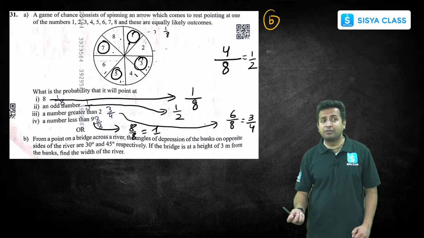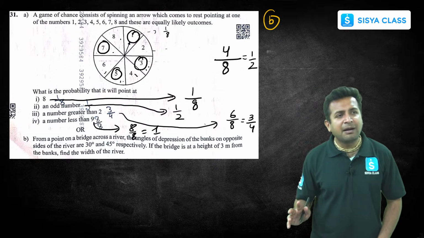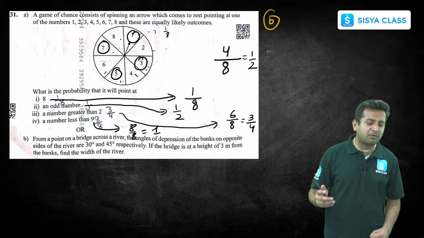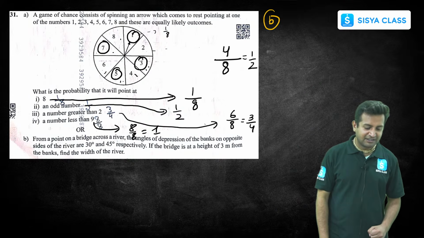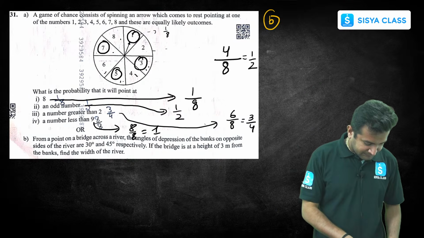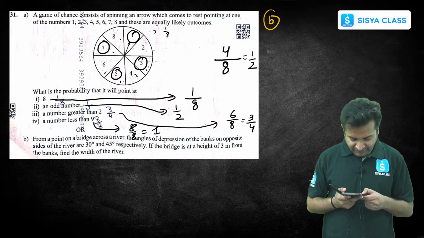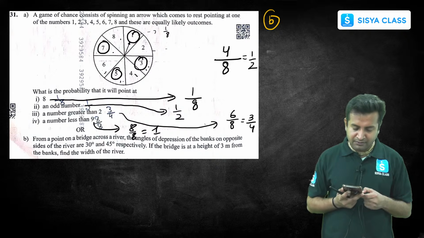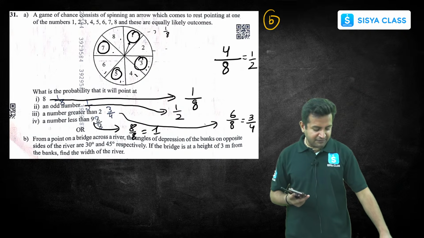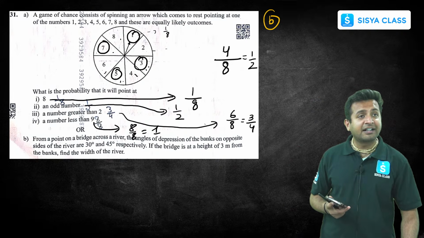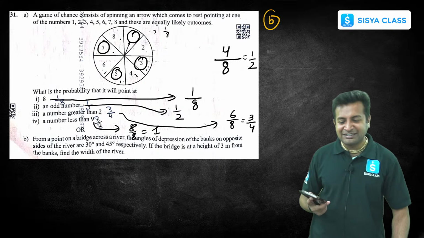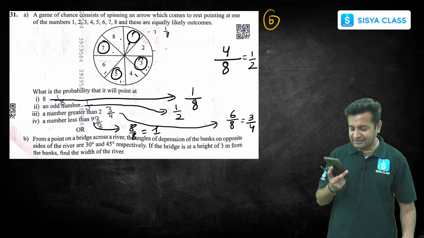Maybe out of that you would have lost 1 or 2 marks, but I'm expecting that overall you'll be getting more than 95. Clear? Got it? Sir, I did strike offs too. It's okay, strike off. Life is all about making mistakes and correcting them, right? If you don't correct the mistakes, then it's a bad thing, right?